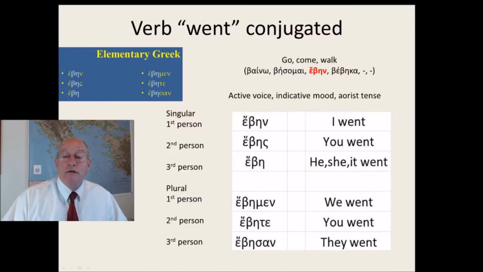And the final tense of the verb go, which means went, I went, is here on this slide. It's the active voice indicative mood aorist tense, and the principal part is abane, and that means it's the first person singular. It means I went. Abane, abase, abe, abemen, abete, abeson.